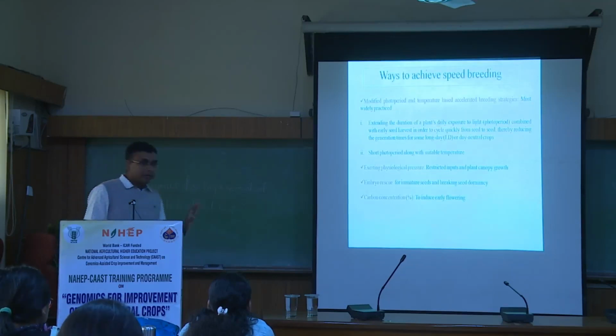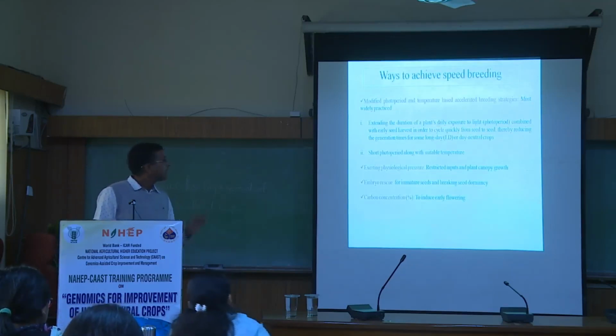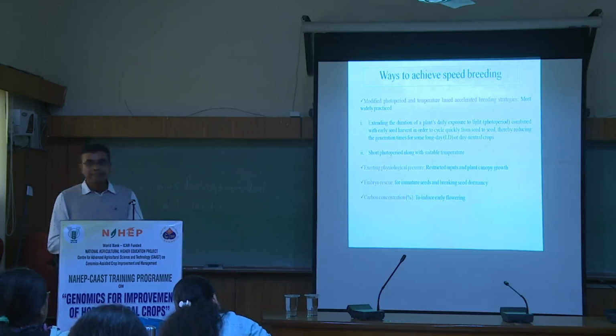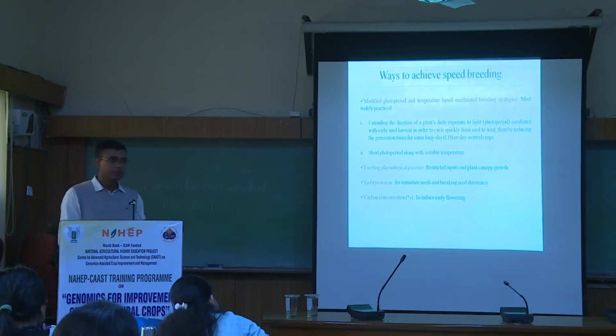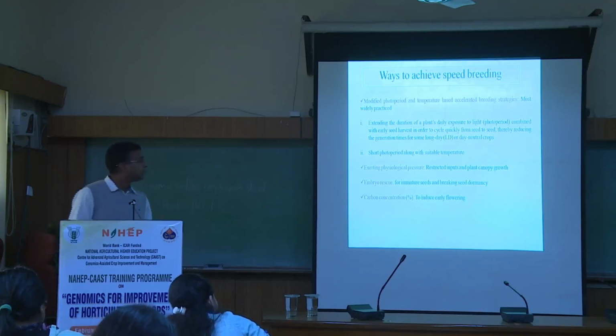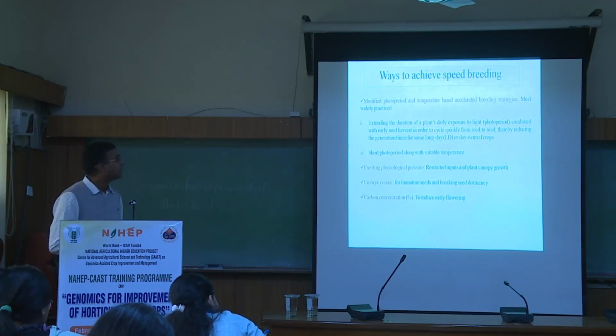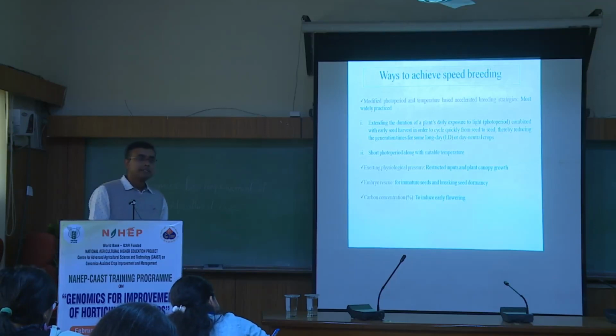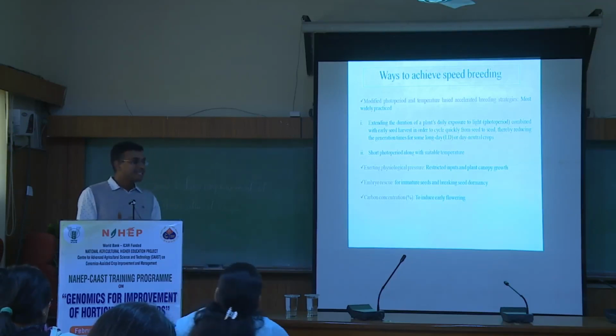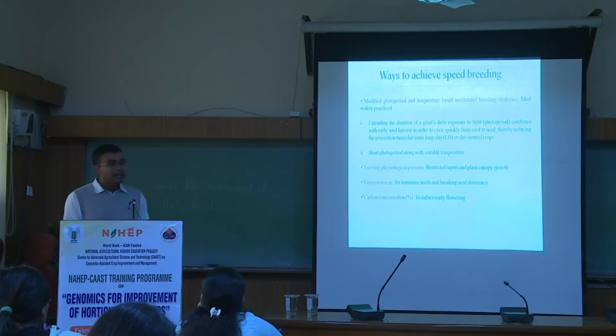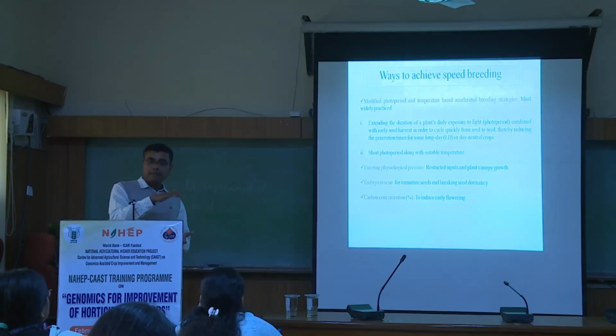These are the different ways of speed breeding, how we can do it. First of all, modified photoperiod and temperature. This is the most commonly used technique for speed breeding, used commercially in different crop plants, particularly in grain crops. Here we are modifying the temperature as well as the photoperiod. Where the plants are photo-insensitive or long day, we can increase the photoperiod to a certain level.